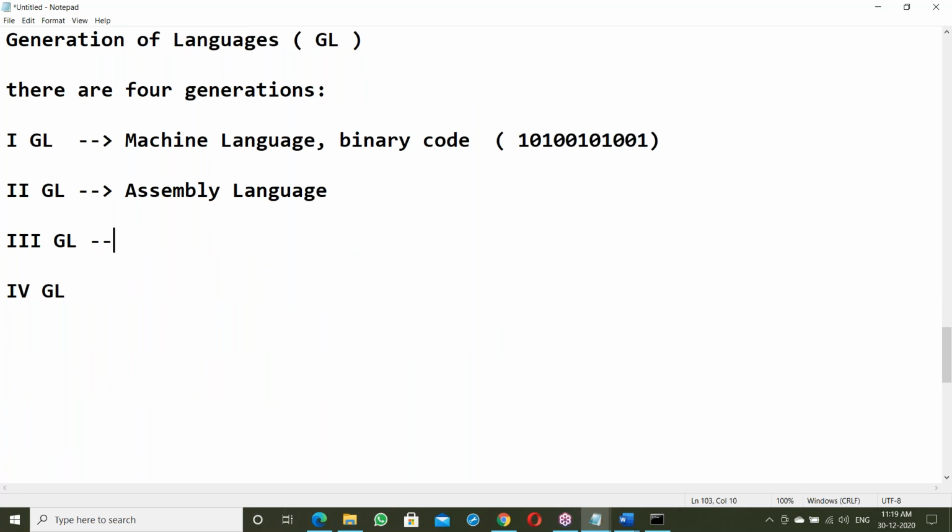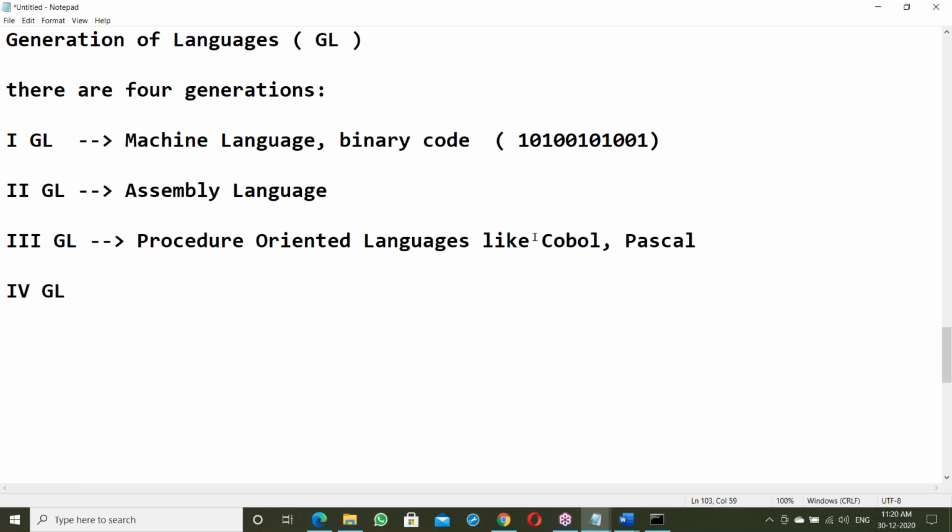In third GL, there are different languages like procedure oriented languages. They are very old languages, like COBOL. Of course, COBOL is still in use for the purpose of mainframe applications. Yes, in our company we still use COBOL.